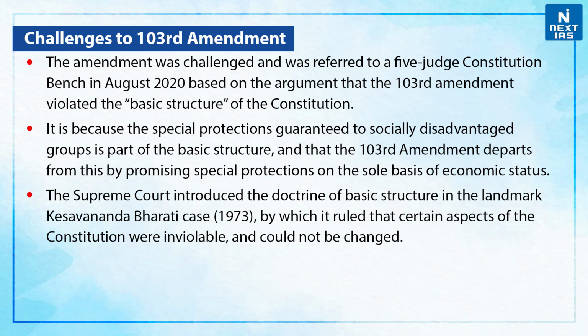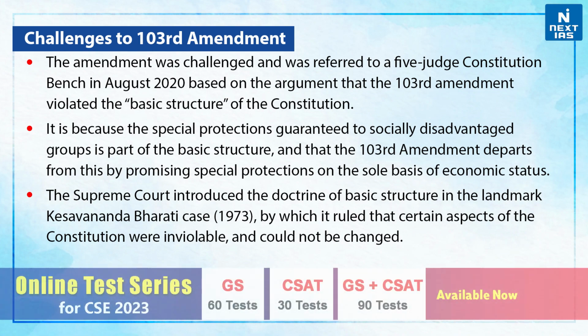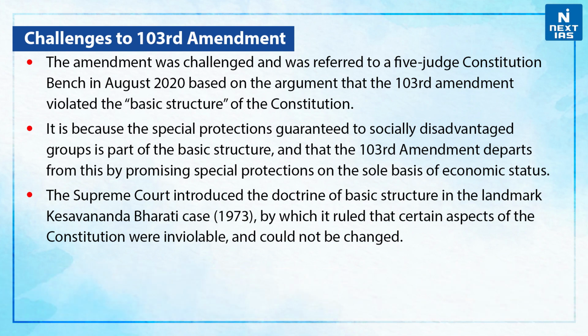Now, let us discuss the challenges to the 103rd Amendment. First of all, the amendment was challenged and was referred to a 5-judge constitution bench in August 2020, based on the argument that the 103rd Amendment violated the basic structure of the Constitution. It is because the special protections guaranteed to socially disadvantaged groups are a part of the basic structure, and the 103rd Amendment departs from this by promising special protections on the sole basis of economic status. The Supreme Court introduced the doctrine of basic structure in the landmark Kesavananda Bharati case of 1973, by which it ruled that certain aspects of the Constitution are inviolable and cannot be changed.